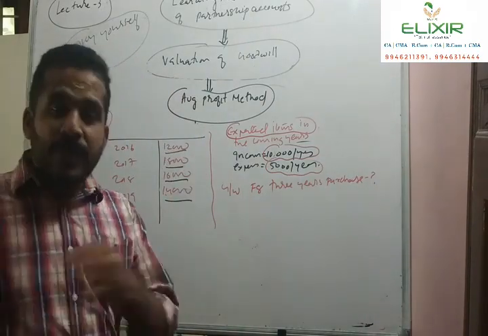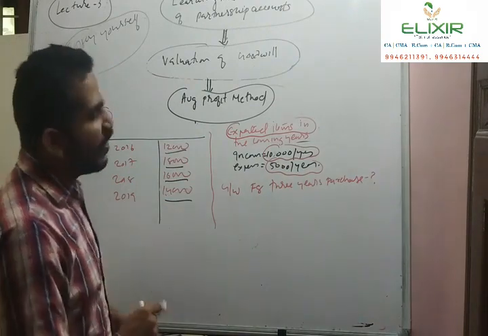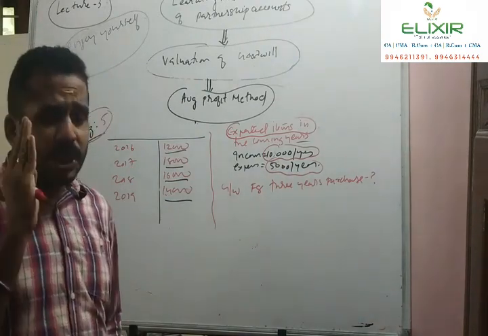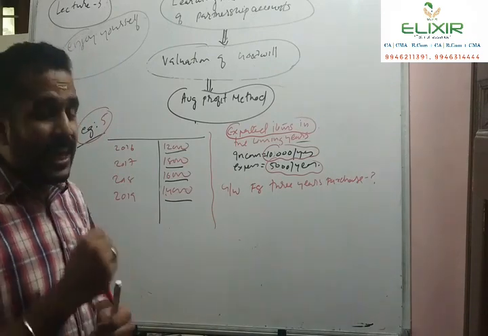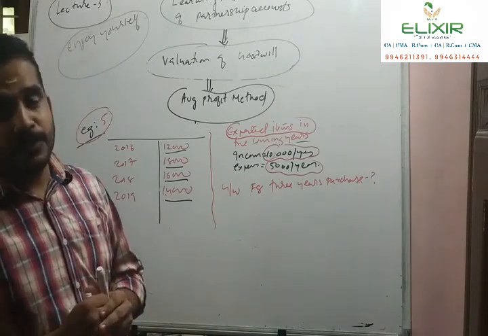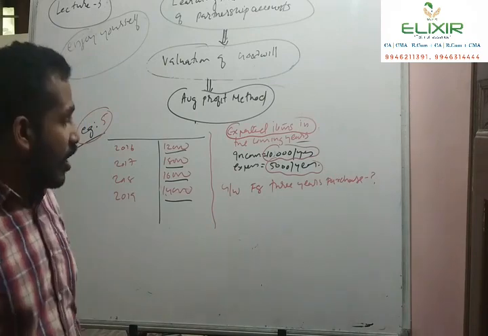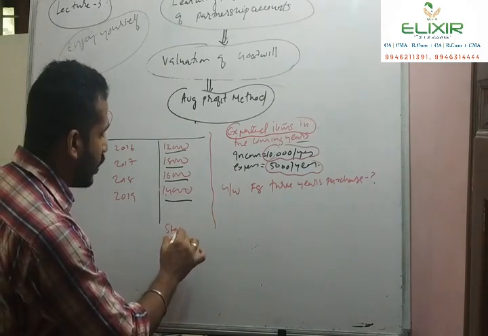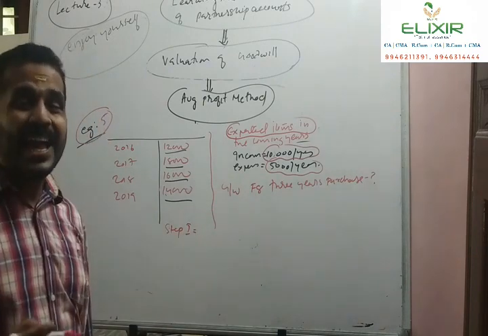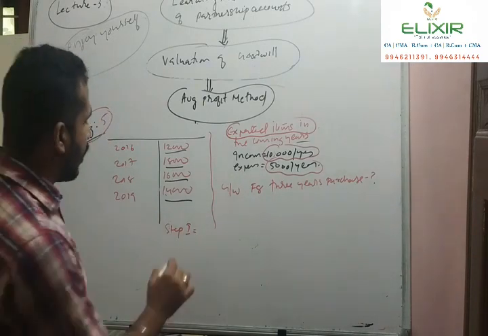So, unlike the previous problem, example 4, here we should calculate the future maintainable profit from the average profit, with the adjustments to be made to the average profit. So how can we adjust? First of all, what is step 1? Step 1 is to calculate the average profit. What is the average profit?